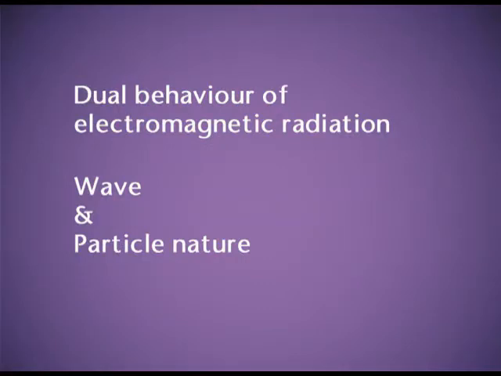Now the scientists were in dilemma that electromagnetic radiations have what type of nature, because some of the properties like interference and diffraction were explained by the wave nature, and the photoelectric effect or the black body radiation were explained by the particle nature. This confusion, this dilemma was resolved when the scientists decided to accept that the electromagnetic radiations have the dual behavior, that is, they have the wave nature and the particle nature. The dual behavior of matter.